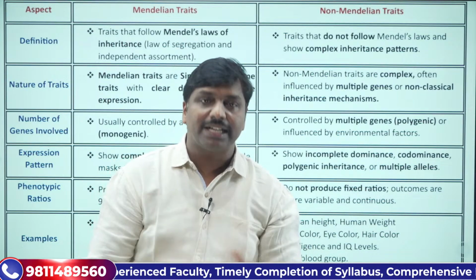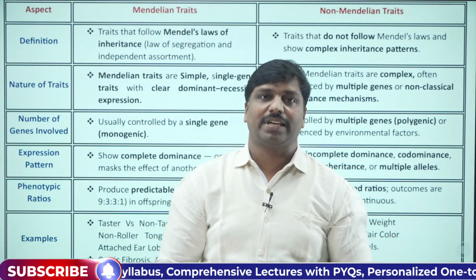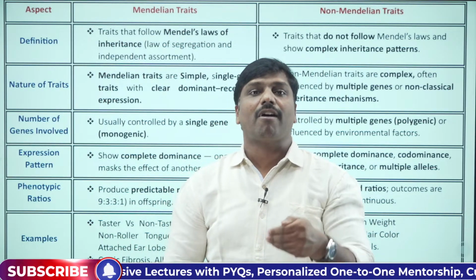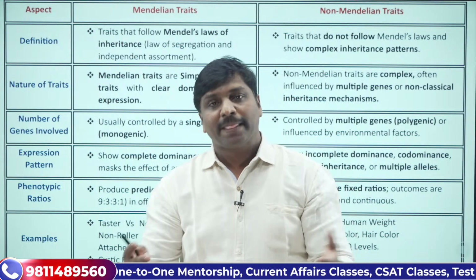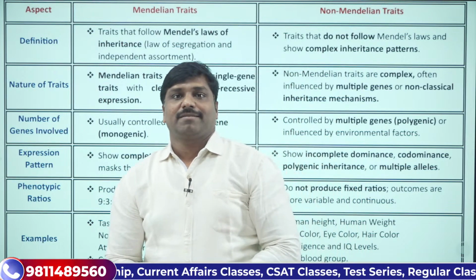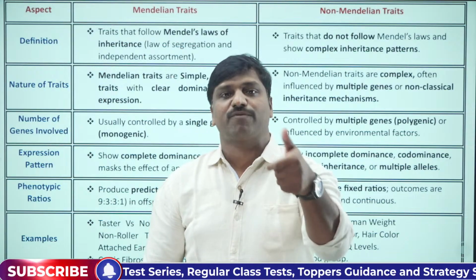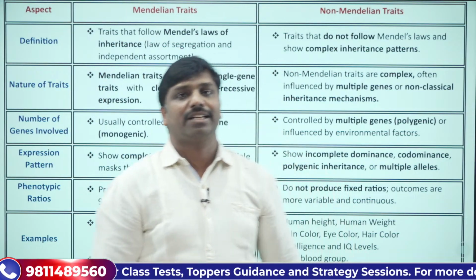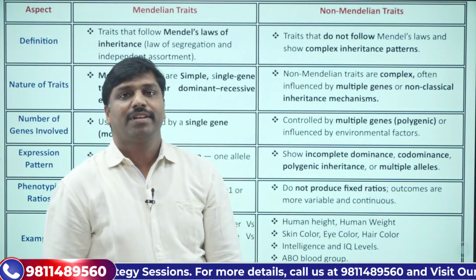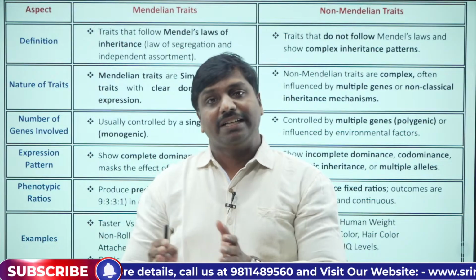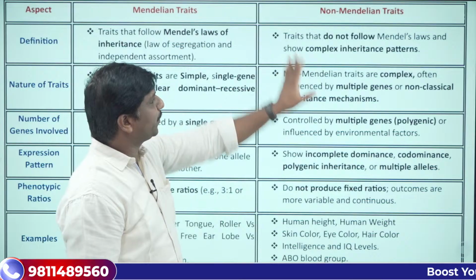So what are Mendelian laws of inheritance? We have the law of dominance, the law of segregation, and the law of independent assortment. These are three important laws that have been explained by Gregor John Mendel. They are all nothing but laws of inheritance. Those traits which follow Mendelian laws are Mendelian traits, and the traits that do not follow Mendelian laws are non-Mendelian traits. That is another basic understanding that you have to keep in mind.